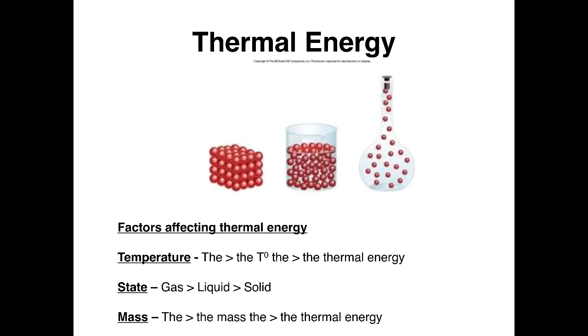For example, a pot of boiling water may have less thermal energy than a lake that's at 0 degrees centigrade, because the lake is a huge mass compared to a pot of boiling water.